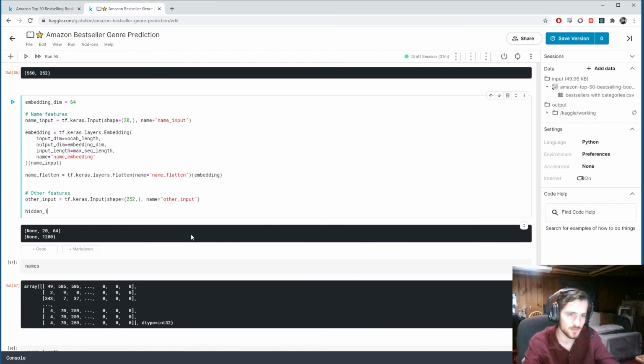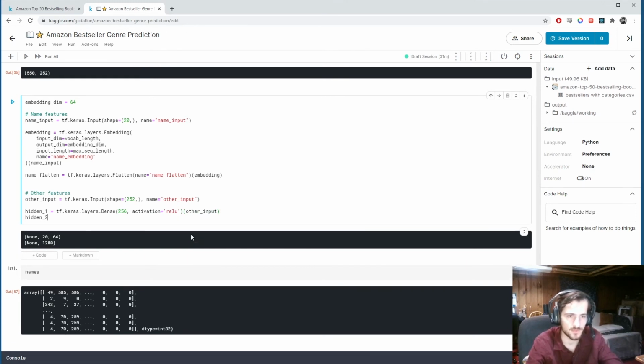So we'll call it hidden 1, tf.keras.layers.Dense. 256 activations seem to work very well when I was testing out earlier. So we're passing in other input to this hidden layer. And we have another hidden layer, also a dense layer, with 256 activations and a ReLU activation function.